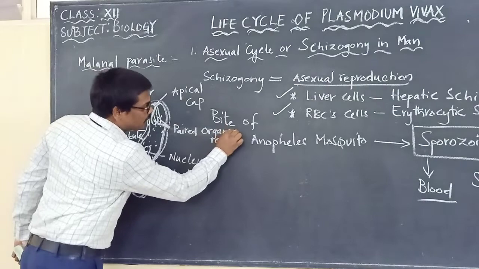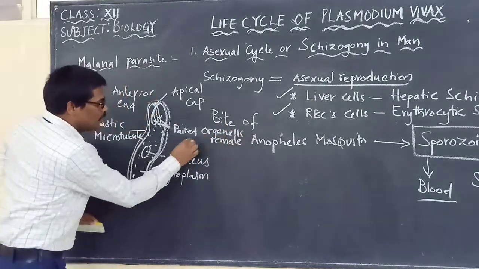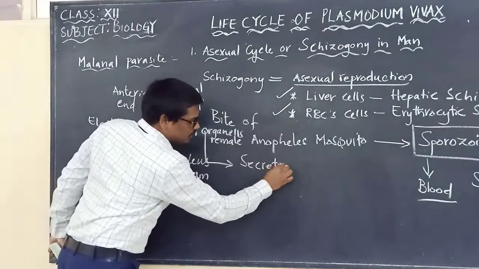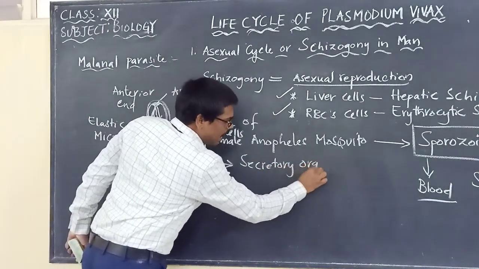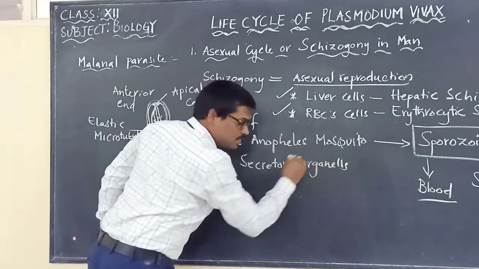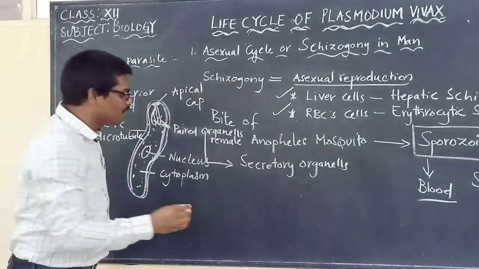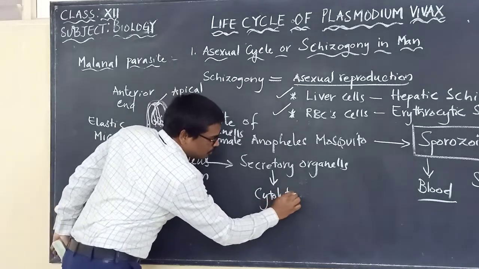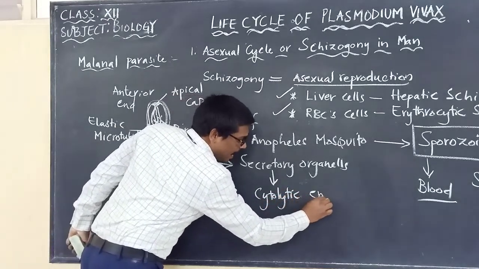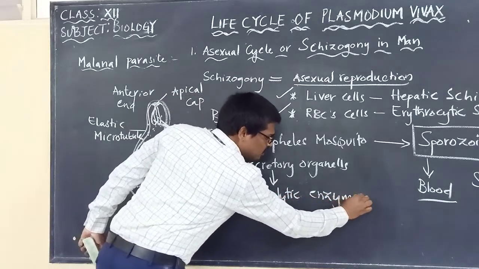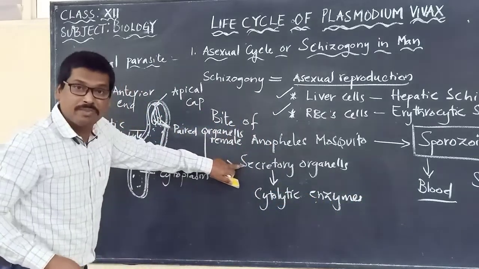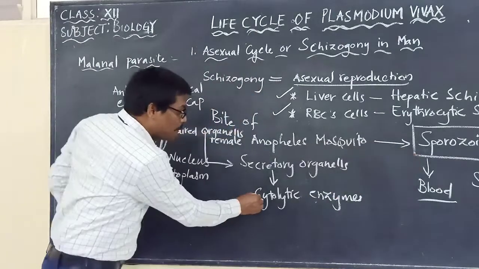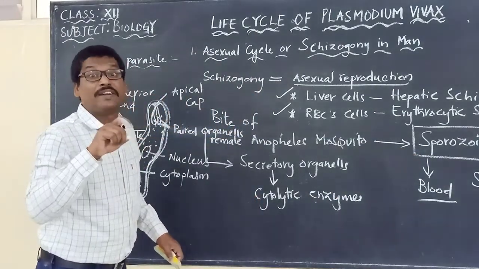And these paired organelles, in simple terms, we can call as what? Secretory organelles. And these secretory organelles will be producing cytolytic enzymes. What is the function of these cytolytic enzymes produced from the secretory organelles of the sporozoite? They help in penetrating the liver cells.